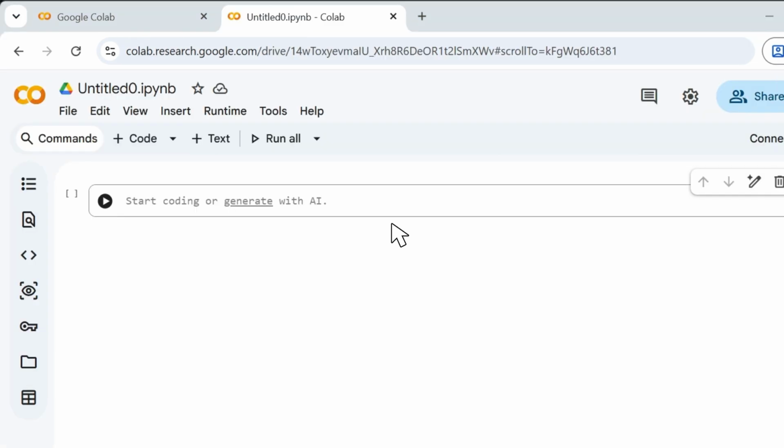Now that we have opened our notebook, let's give it a proper name. Look at the upper left corner of the screen. You will probably see a name similar to Untitled0.ipynb.